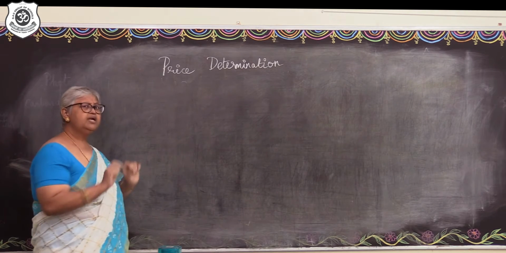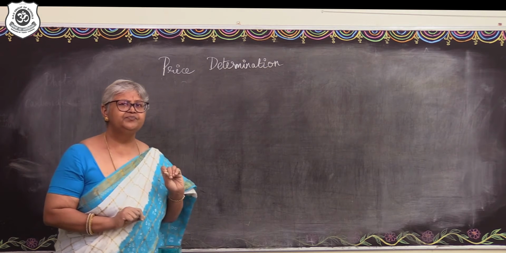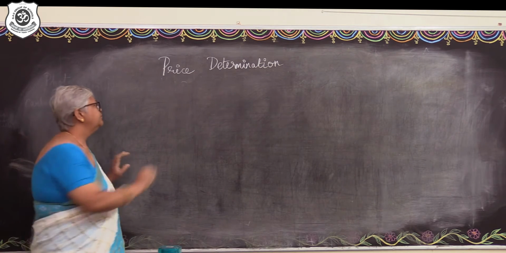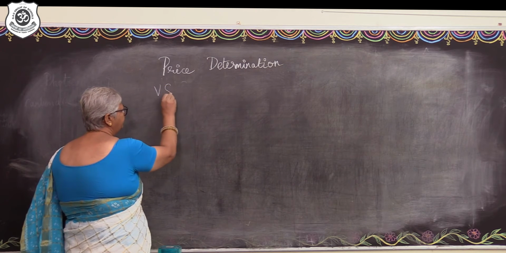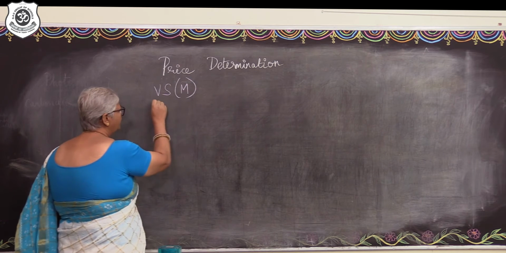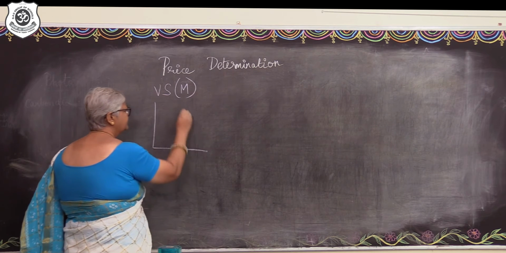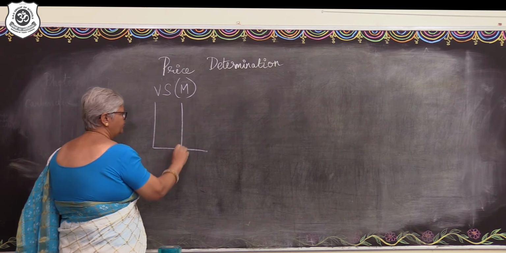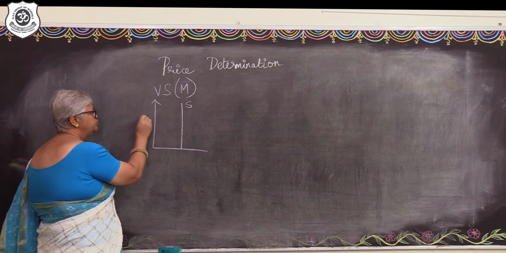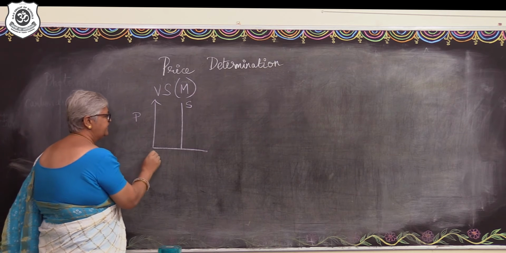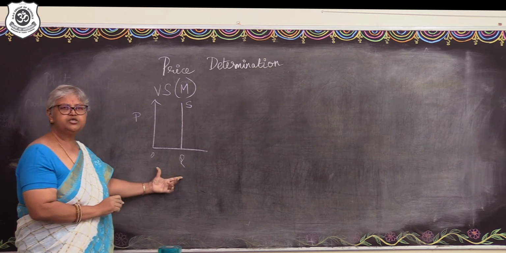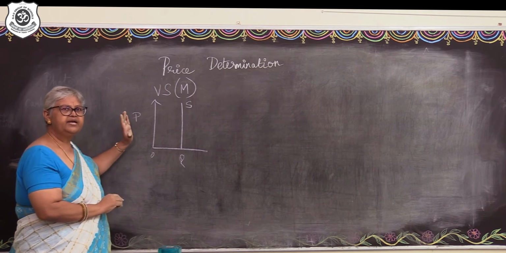Okay. So, the very short time period or the market time period, you know that supply does not change at all, right? So, during the very short time period, or let us say the market time period, what will be the supply curve like? The supply curve will be vertical, or it will run parallel to the y-axis, indicating that the quantity supplied does not change at all, whatever be the price.